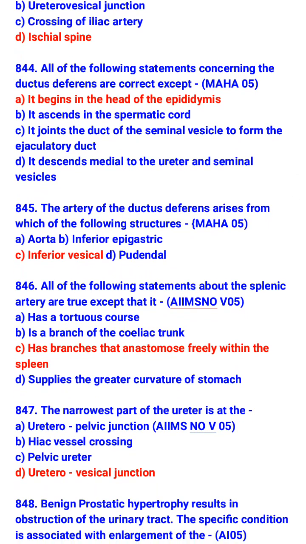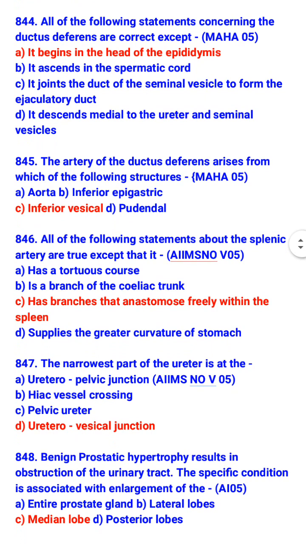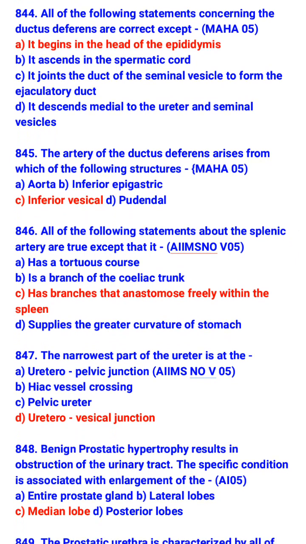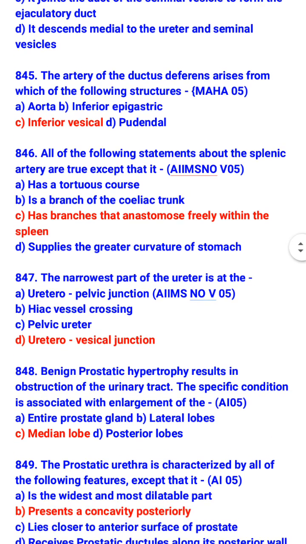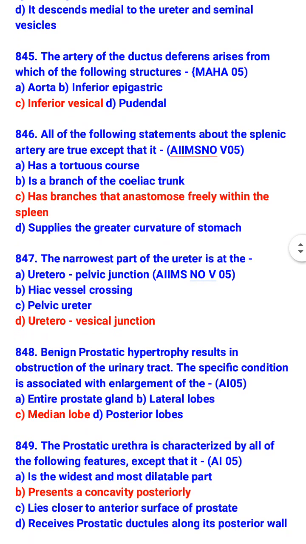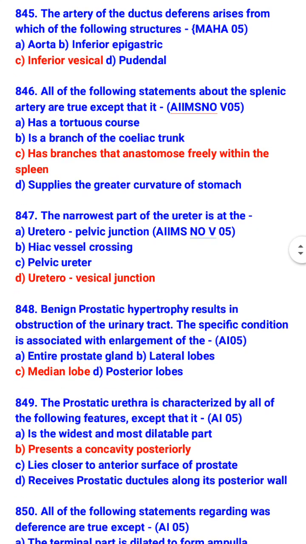Inferior vesicle. All of the following statements about the splenic artery are true except that it has branches that anastomose freely within the spleen. So which statements about splenic artery are true? It has a tortuous course, it is a branch of the celiac trunk and it supplies the greater curvature of stomach. The narrowest part of the ureter is at the uretrovesical junction.